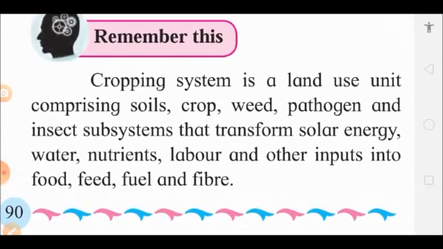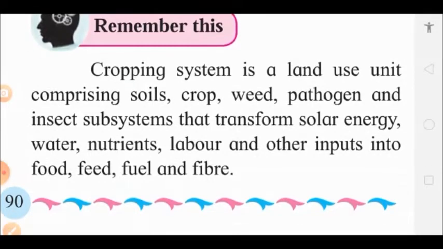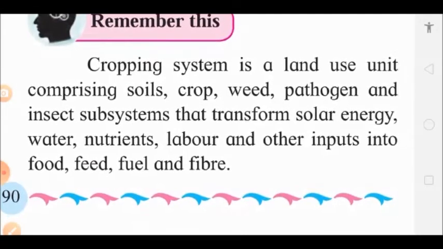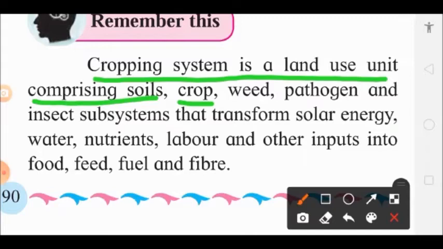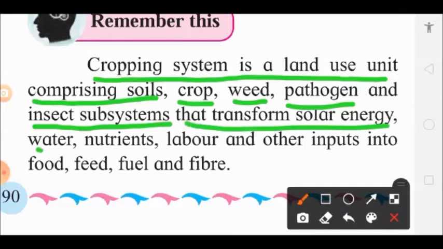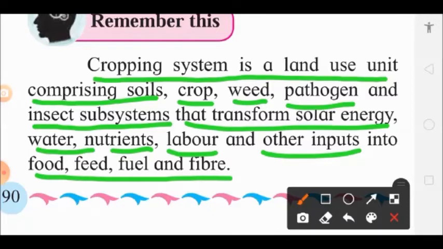Now, in this cropping system, how is this measured, how is this considered? This cropping system is a land use unit. It comprises soil, crop, weed, pathogens, and insect subsystems that transform solar energy, water, nutrients, labor, and other inputs into food, feed, fuel, and fiber. Means this is the unit of land. What is available in the soil?